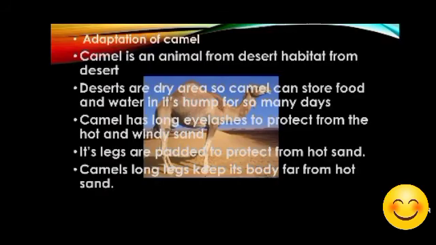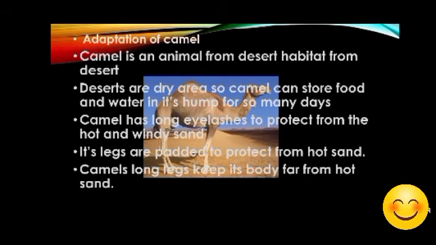Now let us talk about the camel. Do you know where the camel lives? Do you know what is the habitat of the camel? Habitat means where a camel lives, in the desert. So we know that deserts are very hot areas, right? Hot, dry, with less water.